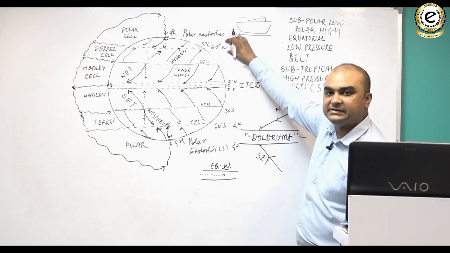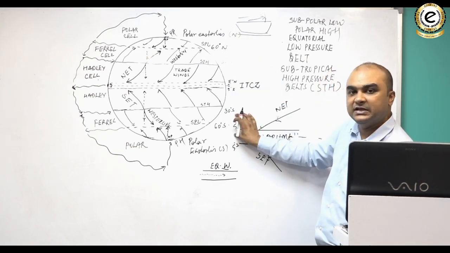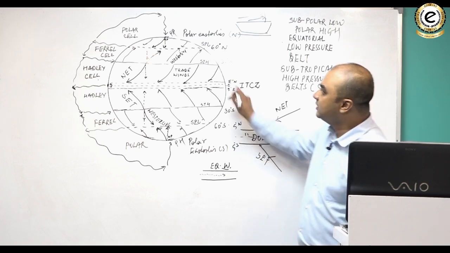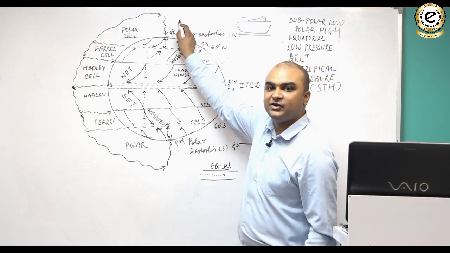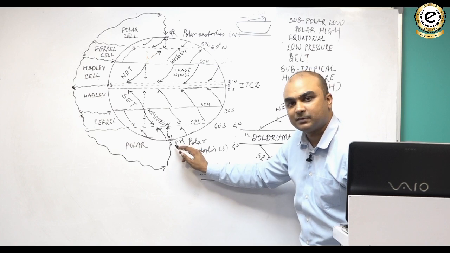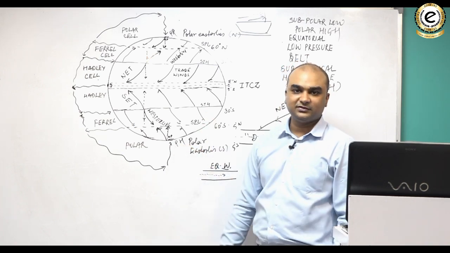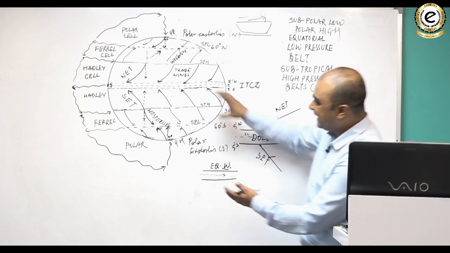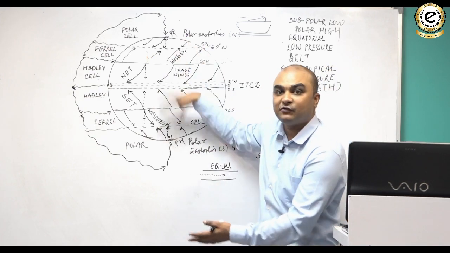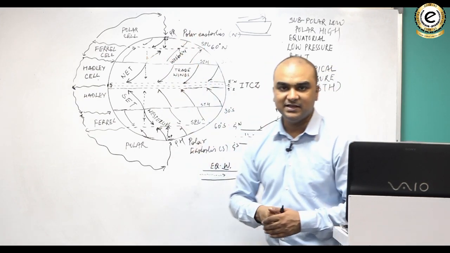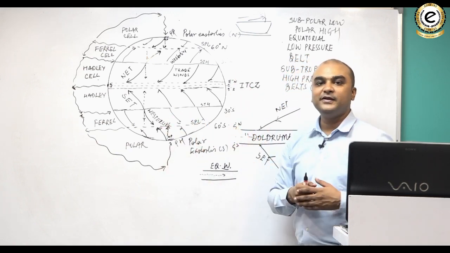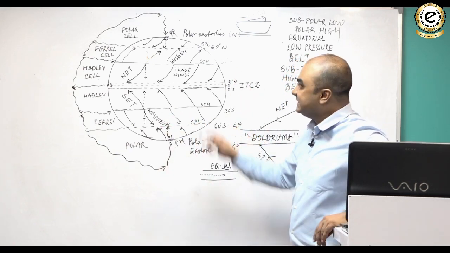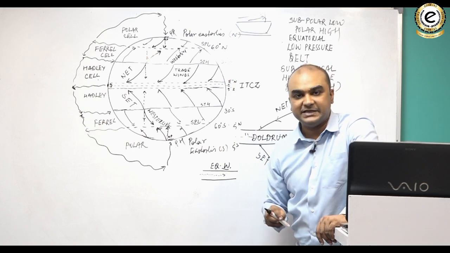Subpolar low pressure belt north, subpolar low pressure belt south, 60 degree north and south. The polar high pressure belt 90 degree north, the polar high pressure belt 90 degree south. Clear? So these are the 7 pressure belts and the 3 sets of planetary winds that complete your global circulation or the general circulation of the atmosphere.